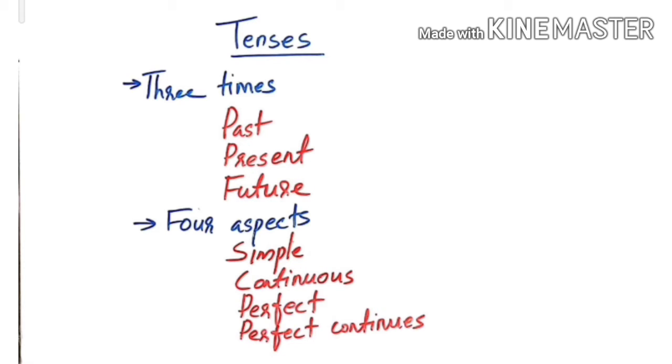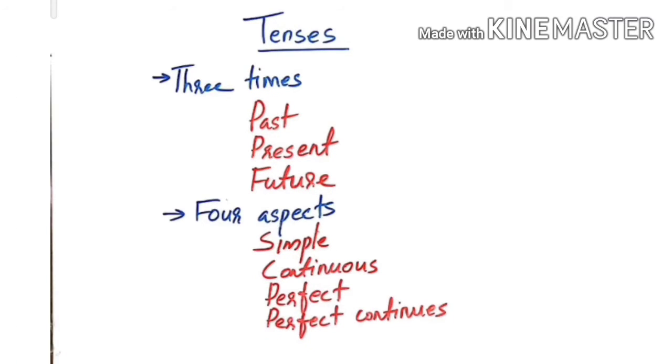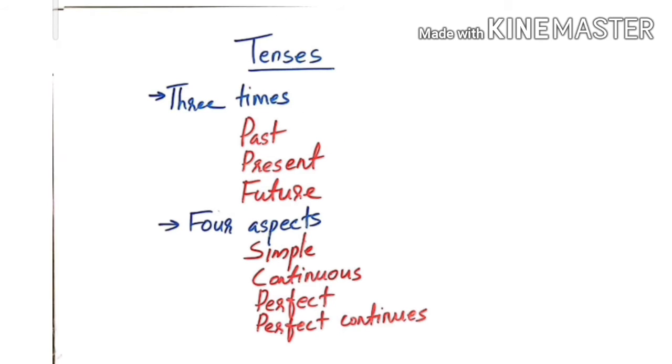Before getting into the lesson, let us learn the three times and four aspects in the English tenses. The three times are past, present and future. Four aspects are simple, continuous, perfect and perfect continuous. Now we are going to combine the three times and four aspects to make the 12 tenses in English.